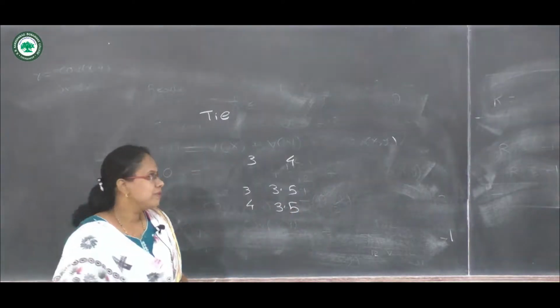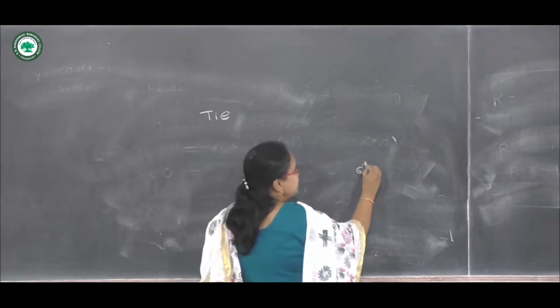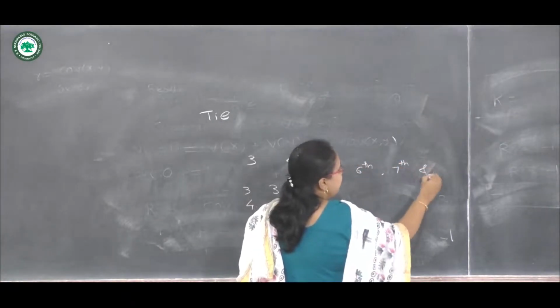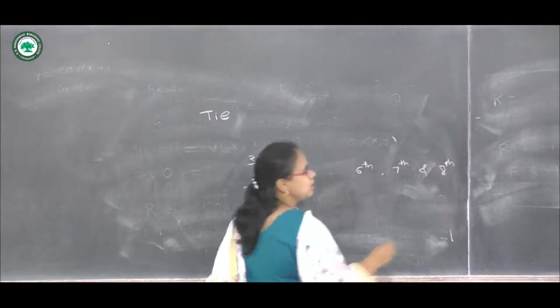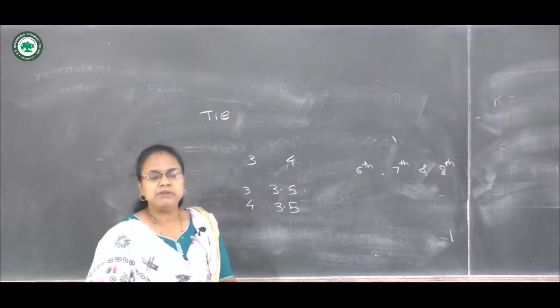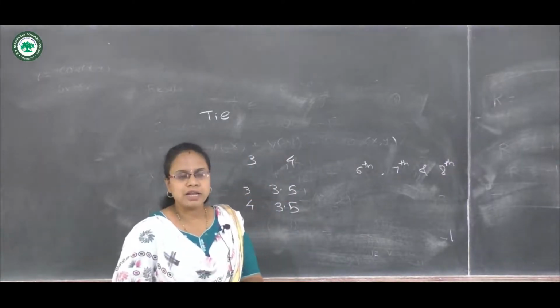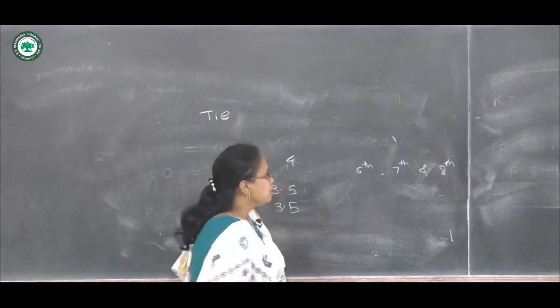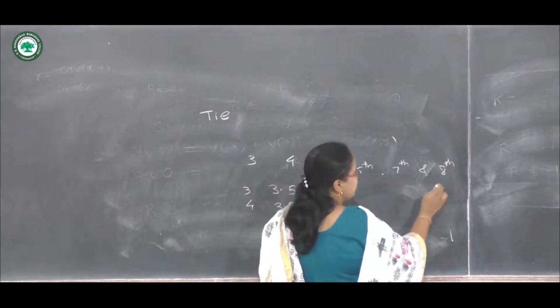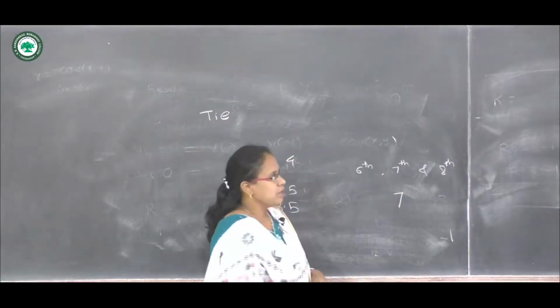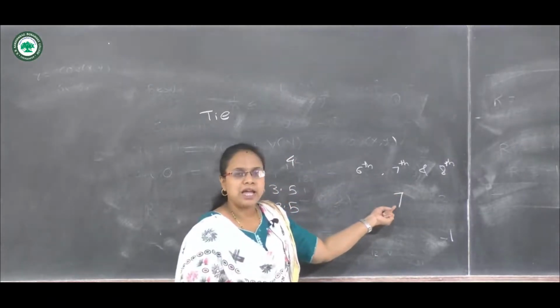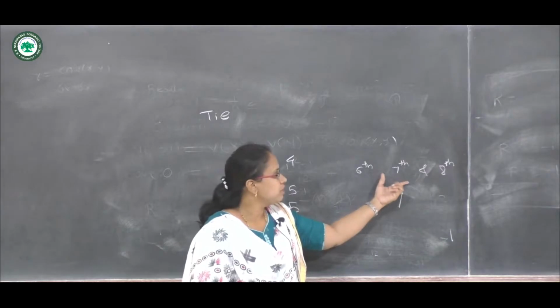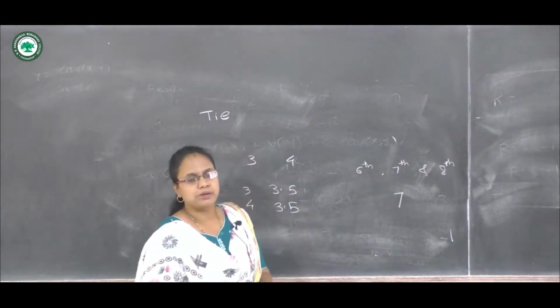Similarly, if the 6th, 7th and 8th students have the same scores, then we have to give an equal or common rank to these 3 students, which is the average of 6, 7 and 8, that is 7. So we must assign the rank 7 to all of these 3 students.